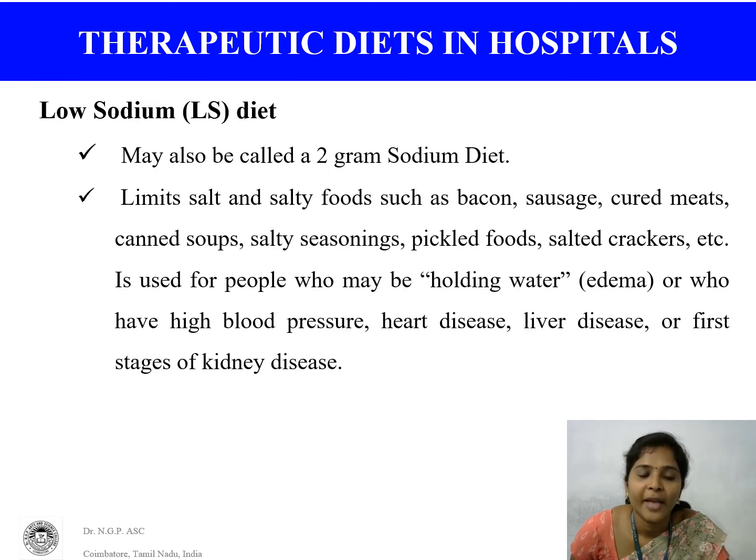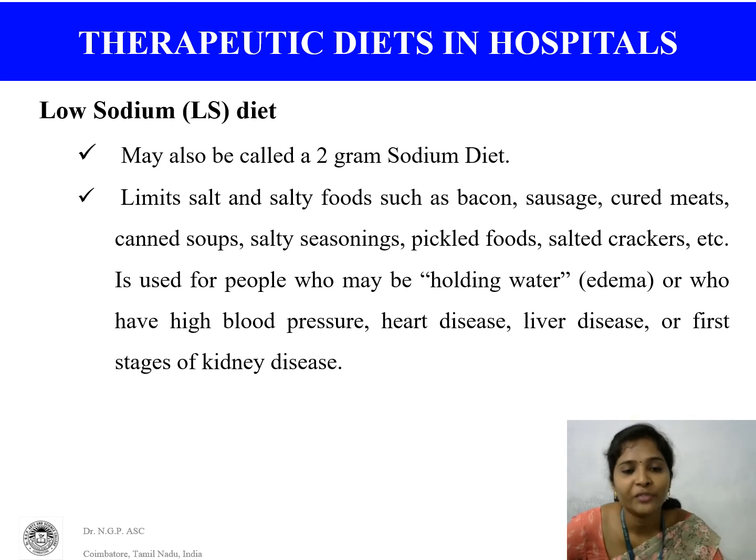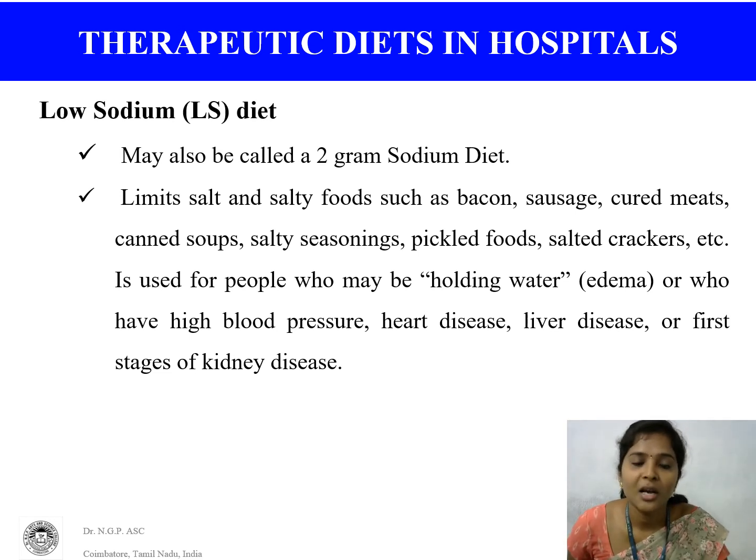Low sodium diet may also be called a 2-gram sodium diet. In this condition, we can give 2 grams of salt to the patient. Limit salt and salty foods such as bacon, sausage, curd, canned meats and soups, salty seasoning, pickled foods, salted crackers, etc. These are the foods we have to cut down.